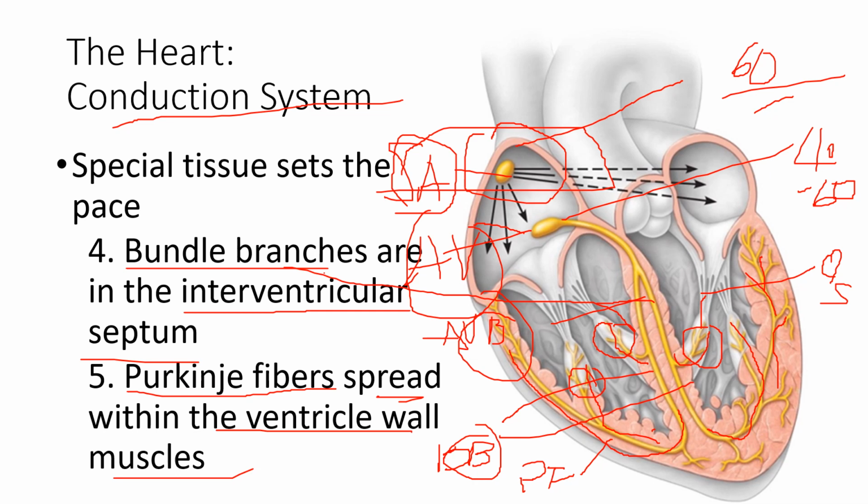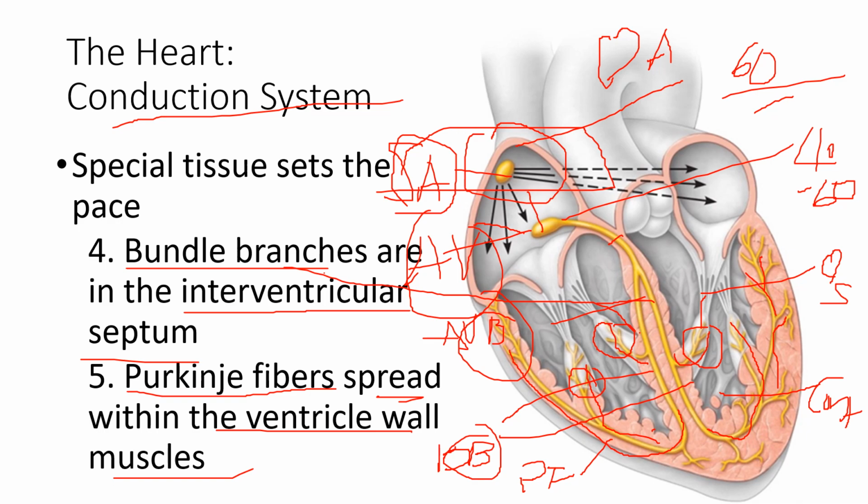Okay, and if the AV node and SA node are not working, your heart still contracts, because the AV bundle, bundle branches, and Purkinje fibers are still emitting impulses that could create contraction. That could create contraction, but it's not physiologic anymore. It's pathologic and needs to be corrected. So any loss of these impulses from this part of the conduction system would lead to cardiac arrhythmia.